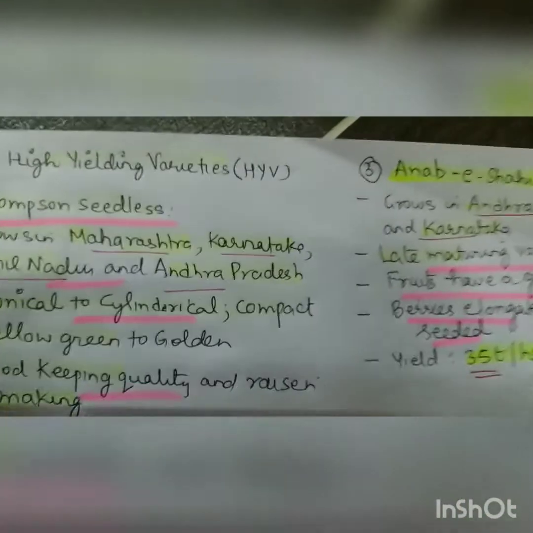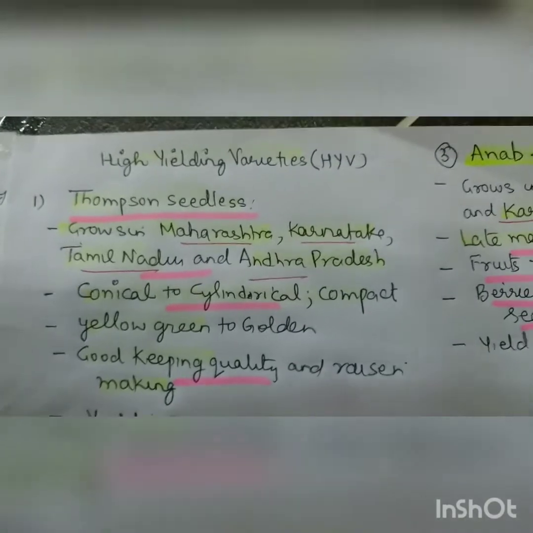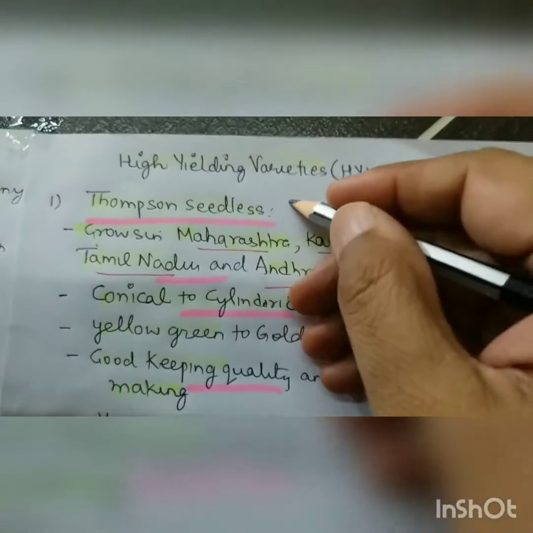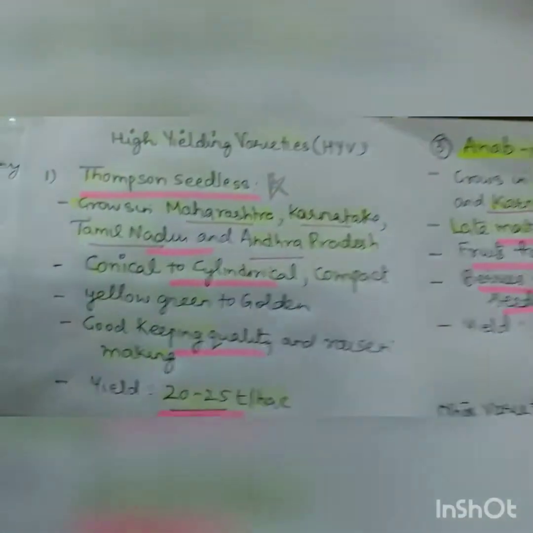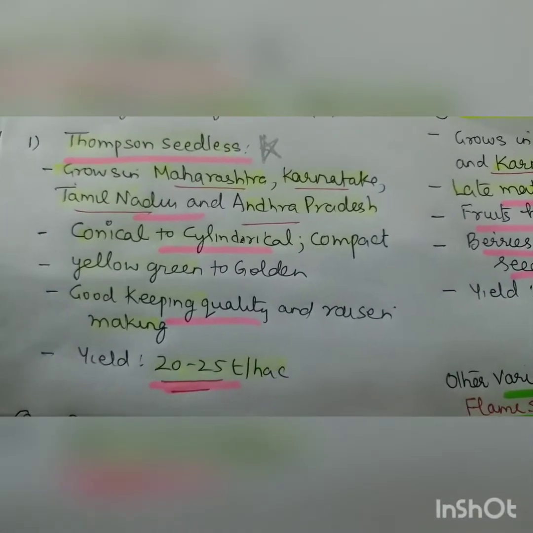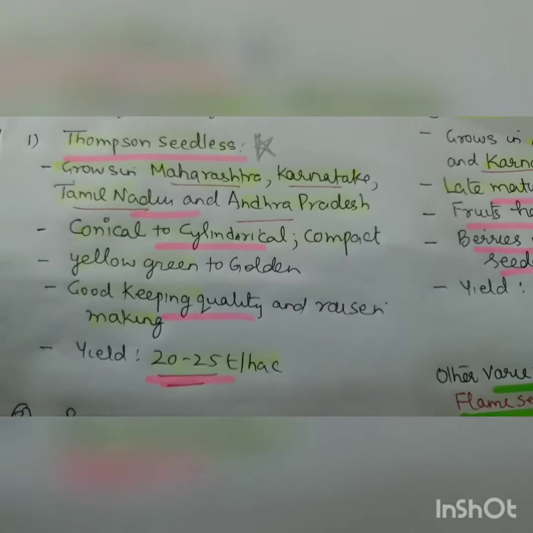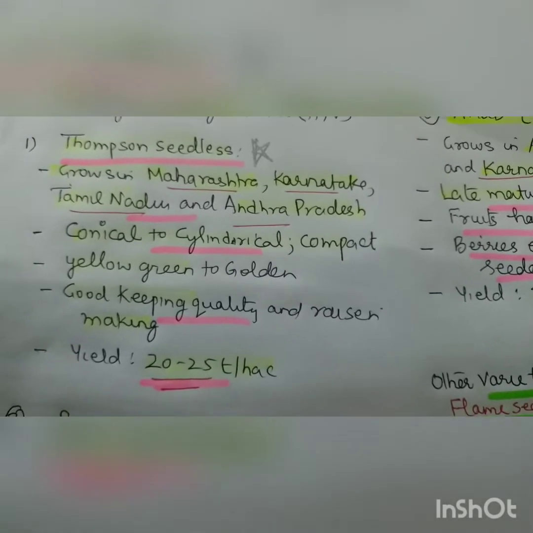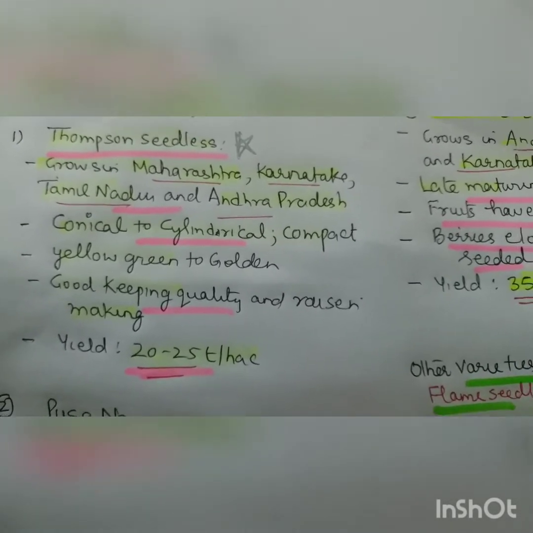So this finishes the area of cultivation practices and the layout of the grape field. Now I am coming to the high yielding varieties. High yielding varieties, the first variety is very important, that is Thompson seedless. Thompson seedless grows in Maharashtra, Karnataka, Tamil Nadu and Andhra Pradesh, all southernmost states.